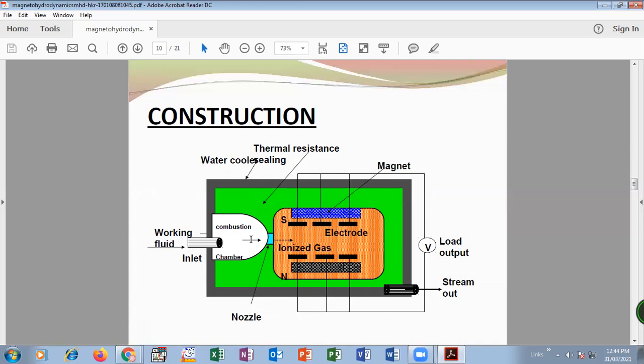After that, this ionized gas is passed through the strong electromagnetic field, placed at the upper and lower sides. After passing these gases, ions are transferred to the oppositely charged electrodes, and the electrons flow through the external circuit, which is the generation of electricity. Okay, so it is a simple construction for a magnetohydrodynamic generator.